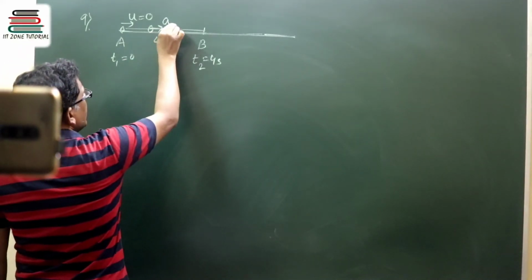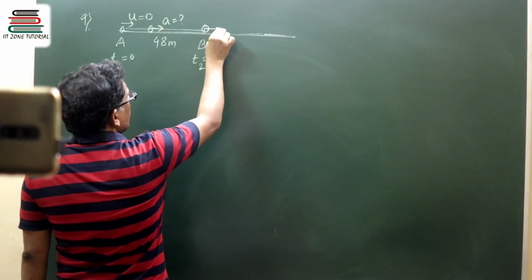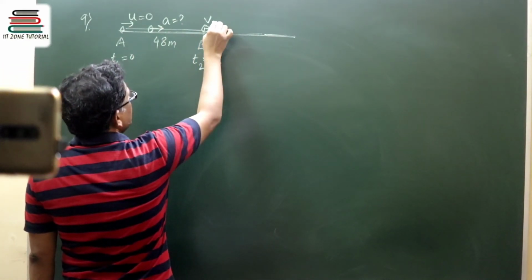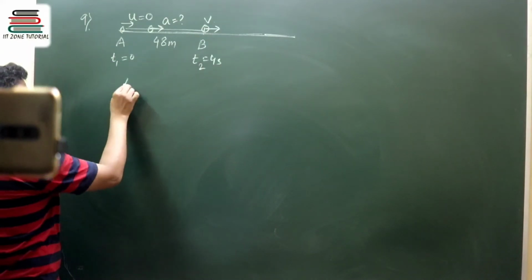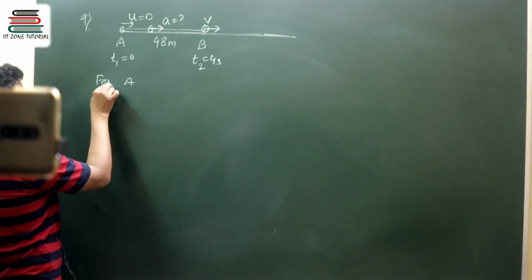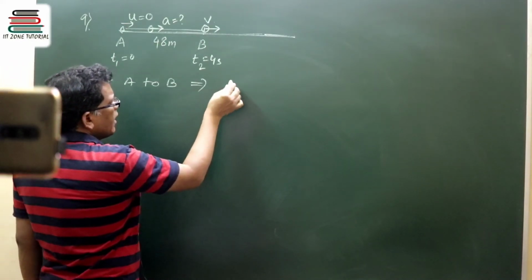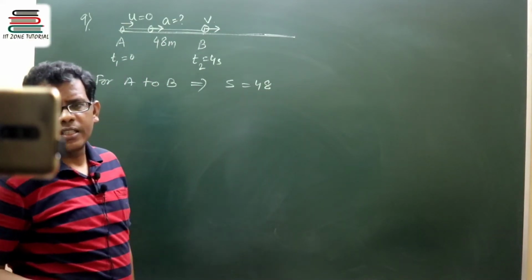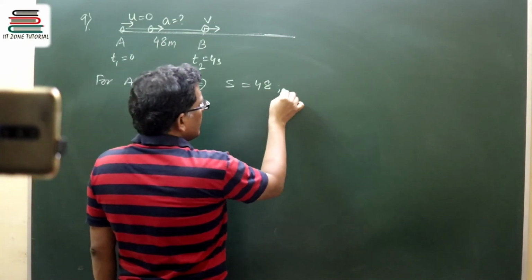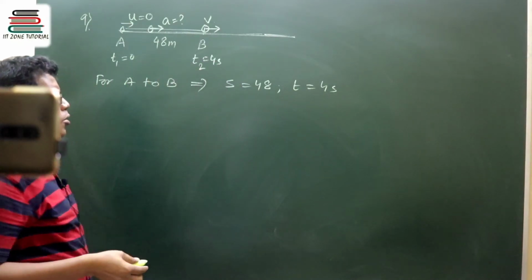This happens to be an accelerated motion, so we do not know that acceleration. Hence we do not know the velocity also at this instant. Let it be V. So for A to B we can write down S is equal to 48, the displacement travelled, and time of journey is 4 seconds from T1 to T2.